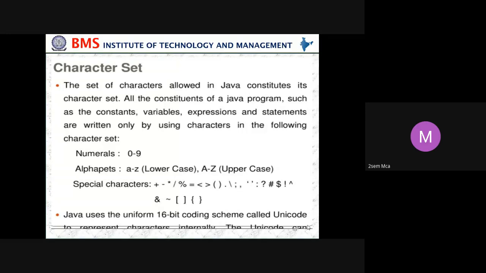All these are the special characters which we can use in Java programming. Java uses a uniform 16-bit coding scheme called Unicode to represent characters internally. The Unicode is used in Java.